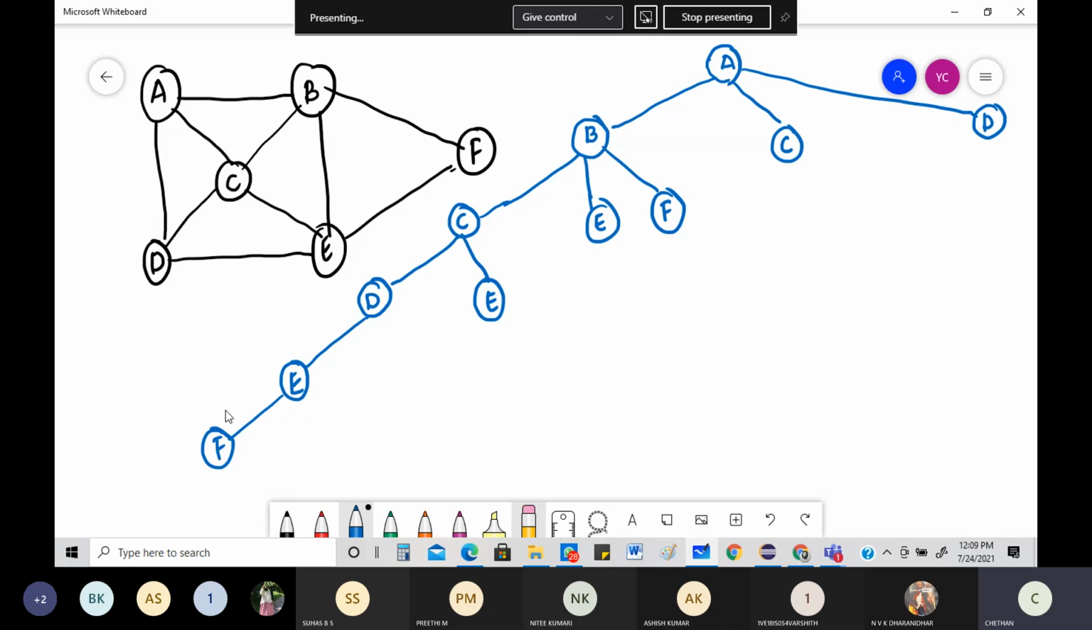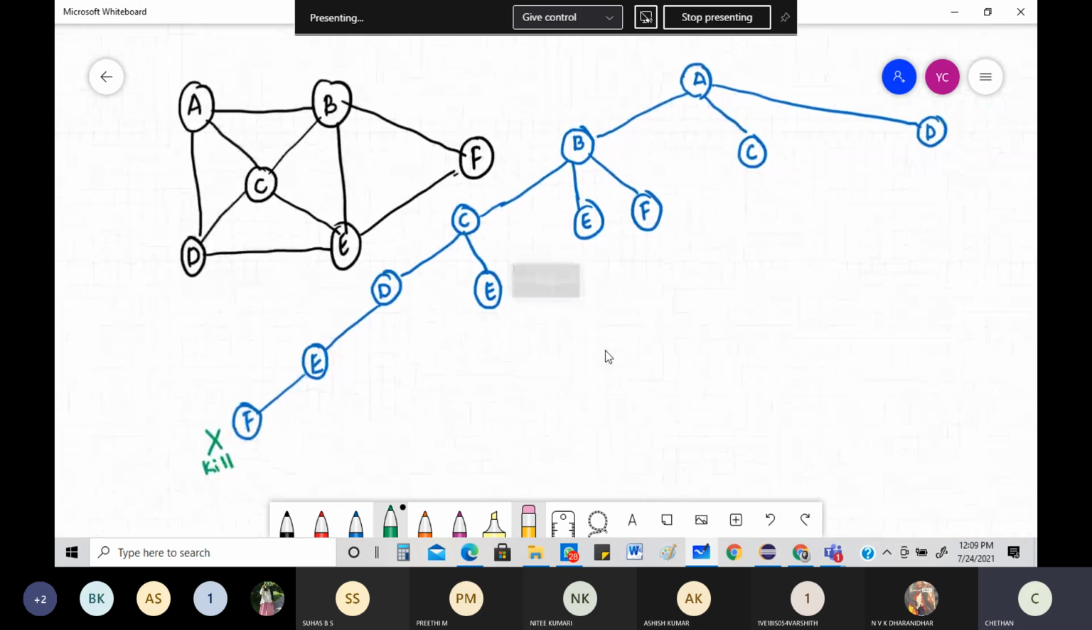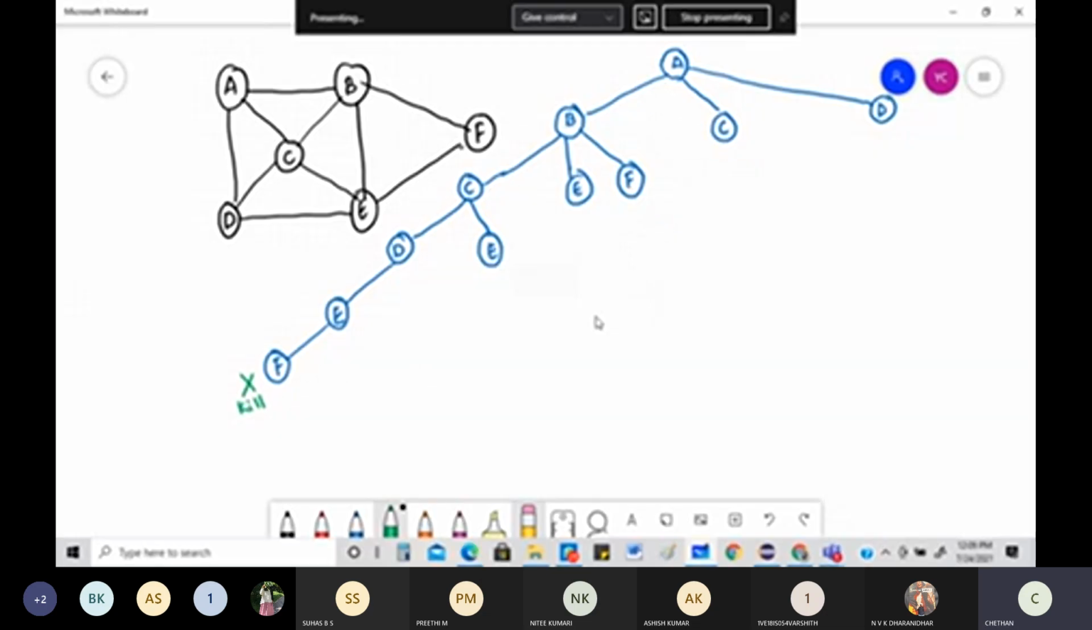So from F, I need to figure out, can I possibly go to A? Is there a direct path to A? No, there's no direct path. So what is going to happen? This entire stretch is not a Hamiltonian cycle. It's not going to be a Hamiltonian cycle for a very simple reason, that you are not able to go back to the source. So you are going to kill that path.